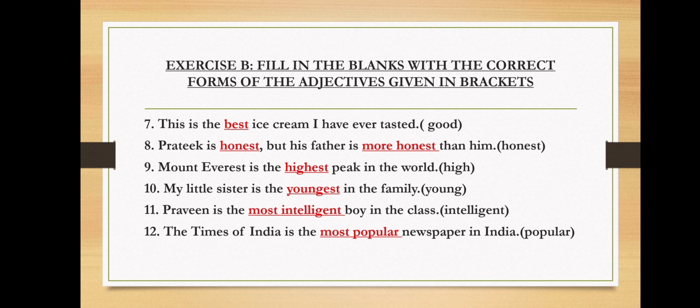Next, my little sister is the dash in the family and the adjective is young. So again we will be using superlative and it would be my little sister is the youngest in the family. Next we have Praveen is the dash boy in the class and the adjective is intelligent. So we will be using superlative form. Praveen is the most intelligent boy in the class.